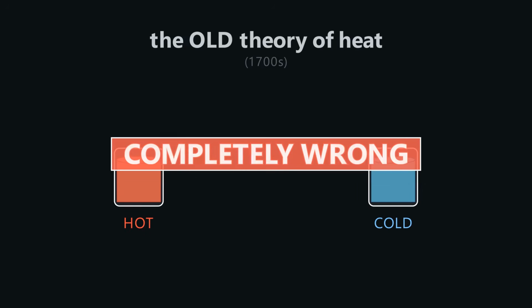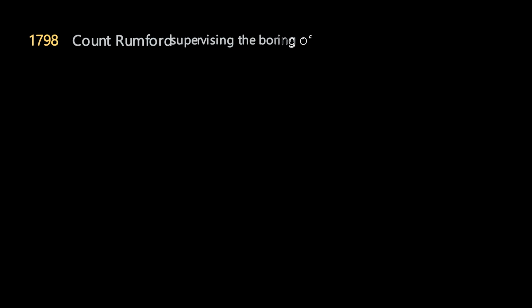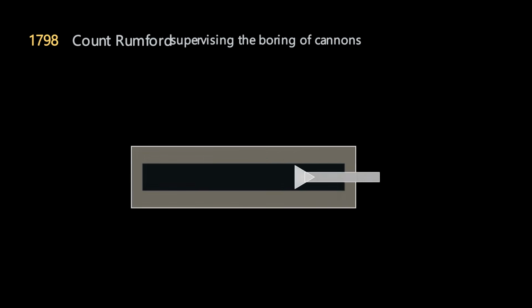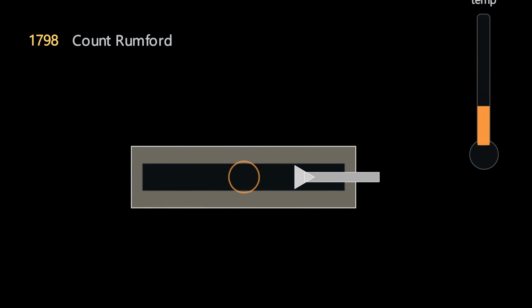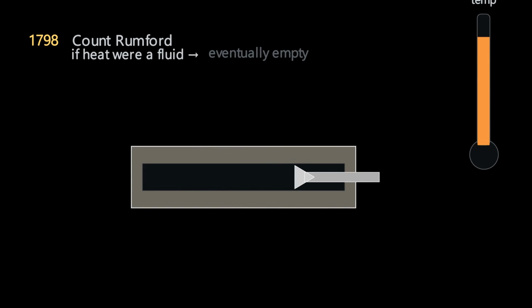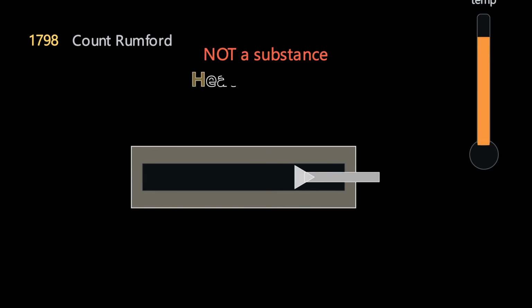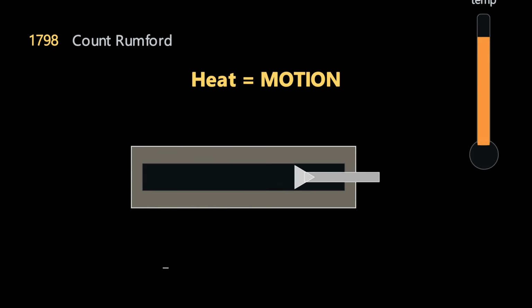It was completely wrong. In 1798, a guy named Count Rumford was supervising the boring of cannons. He noticed the cannons got hot, really hot, and kept getting hot, as long as the drilling continued. If heat was a fluid stored inside metal, eventually the cannon should run out. It never did. Heat wasn't a substance being released. Heat was being created by motion. That single observation killed the caloric theory and gave birth to thermodynamics.